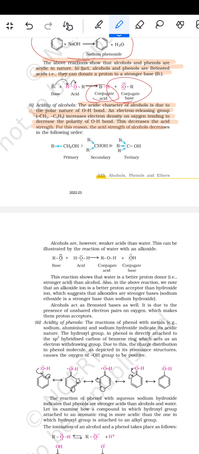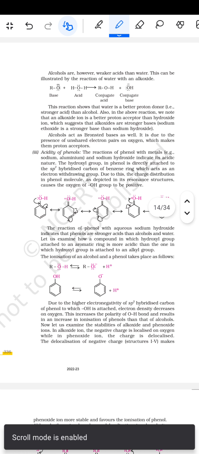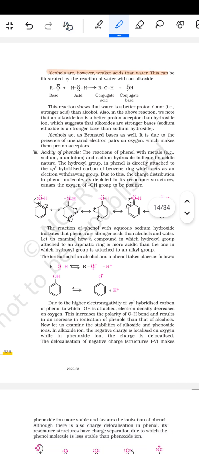For this reason, the acid strength of the alcohols decreases in the following order: सबसे पहले प्राइमरी, फिर सेकेंडरी और फिर टर्शियरी. उसके बाद फिर आता है alcohols are however stronger acids than the water. This can be illustrated by the reaction of the water with the alkoxide. तो बेस है, फिर एसिड है, फिर कंजुगेट एसिड और बेस, और इधर कंजुगेट बेस बन जाएगा.